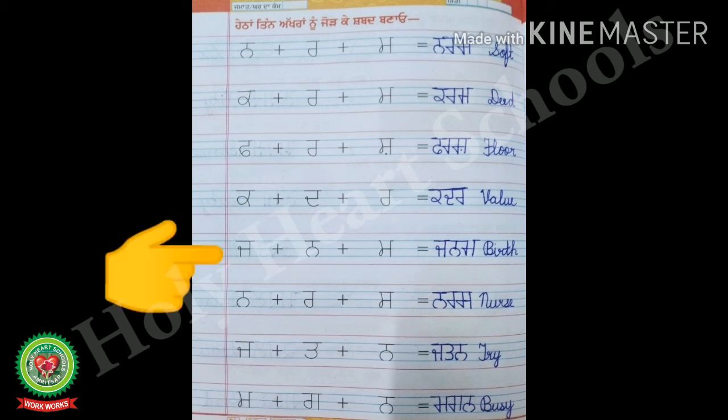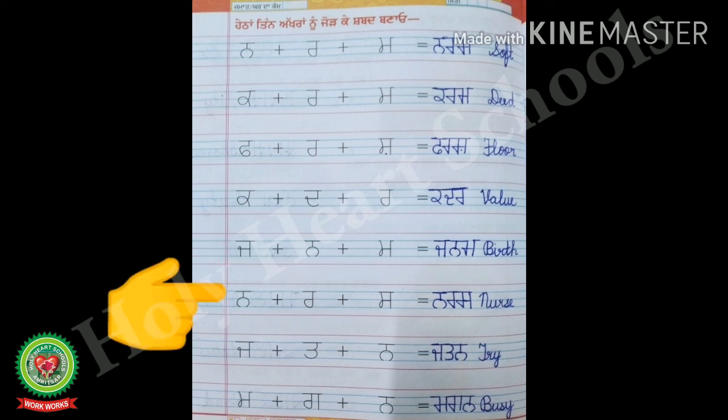Now, look at the next line and start reading. Jajja plus Nanna plus Mamma. That means, after joining this, we will write Janam. Jajja Nanna Mamma Janam. So, after writing Janam, we will write the English meaning of Janam. The English meaning of Janam is birth. B-I-R-T-H, birth.